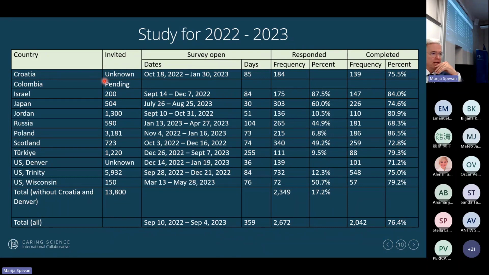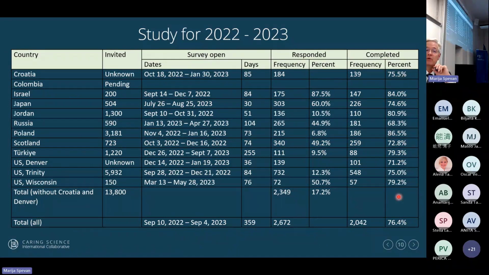And Colombia is still collecting their data. Croatia, because we sent it out to the Congress, which is like the Nurses Association, we are unclear on the number that it reached. And then US Denver, they have not sent in their numbers. But we do have the response rates for several, which I've already talked about.